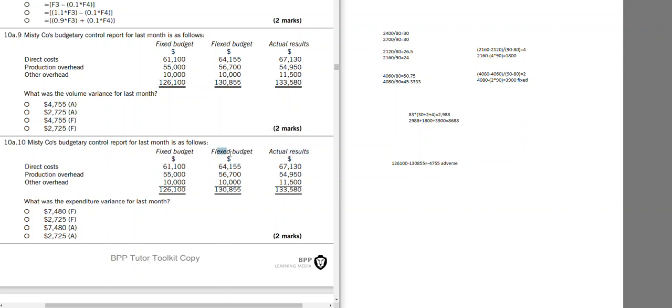We have adjusted the cost according to the units. If we have still spent more or less, it means we have actually spent more or less not because of activity, which is 130,855 and 133,580. So we have adverse. The reason is because we have spent more than we should have.